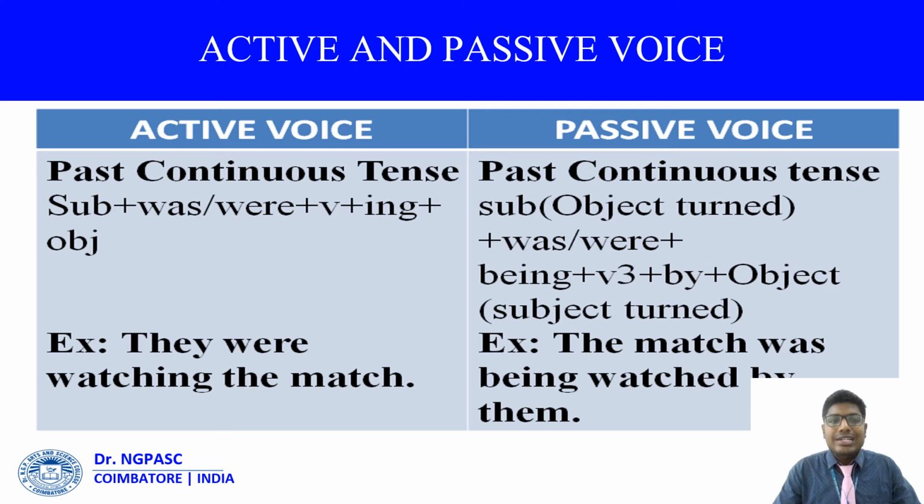And past continuous tense: subject plus was or were plus the be form of verb. And for the continuous tense, we can identify the verb in the form of V plus ing, that means verb ing, the verb in a progressive mode. They were watching the match, and here the match is the object. The match goes in the place of a subject. The match, singular, was for the condition, being, and V3 watched, by them. They were watching the match in active. For the passive: the match was being watched by them.